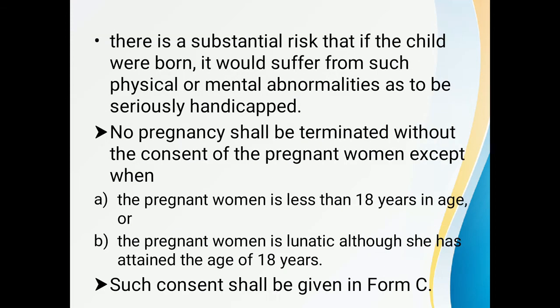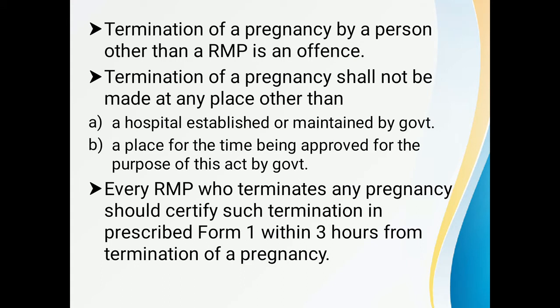No pregnancy shall be terminated without the consent of the pregnant woman except when the pregnant woman is less than 18 years in age or the pregnant woman is a lunatic although she has attained the age of 18 years. Such consent shall be given in Form C. Termination of a pregnancy by a person other than an RMP is an offense punishable under the Indian Penal Code. Termination of pregnancy shall not be made at any place other than a hospital established or maintained by the government, or a place for the time being approved for the purpose of this Act by the government.